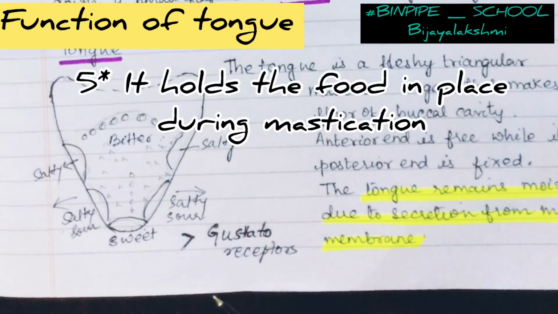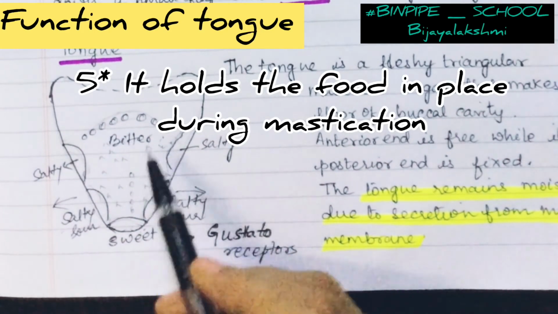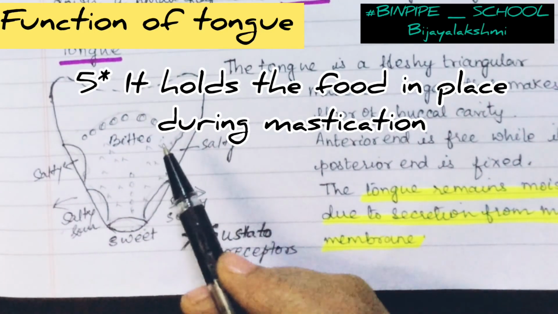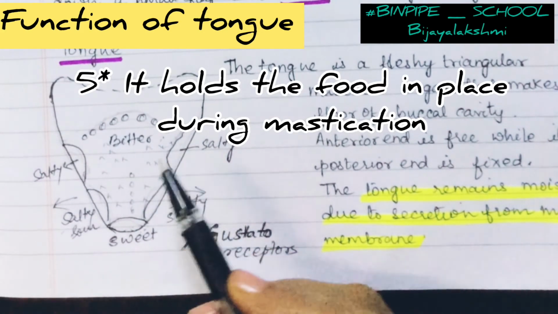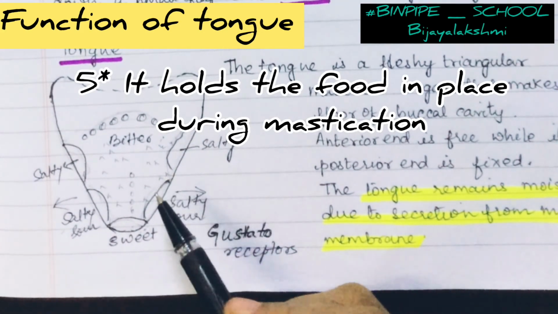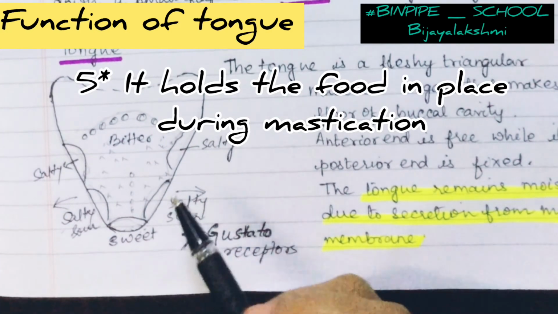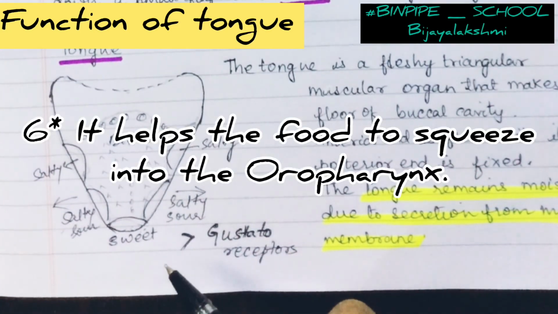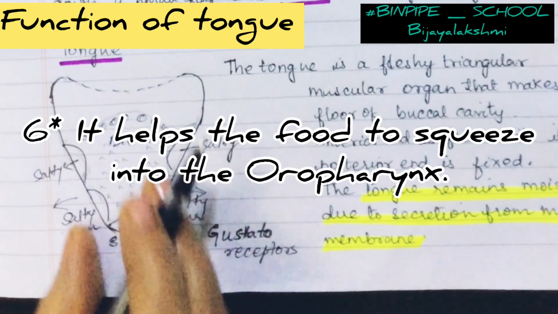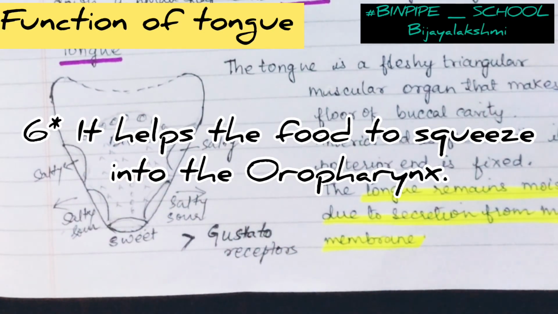Fifth, it holds the food in place during mastication. While chewing, the food is made to stay at one point. It tells the food, don't move. Now the food is getting simplified. Next, and the last one, it helps the food to squeeze into the esophagus. Or you can say, first it passes into the pharynx region, the oropharynx. So it helps to push the food into the oropharynx.